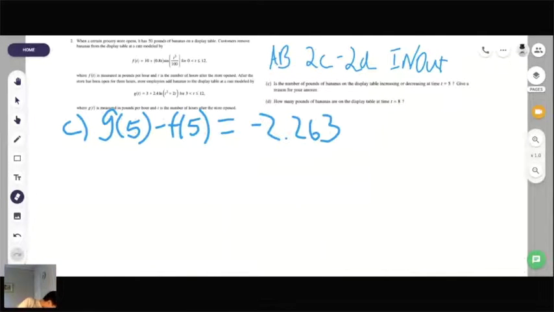The cap fell off here. I'm trying to look for it. There it is.